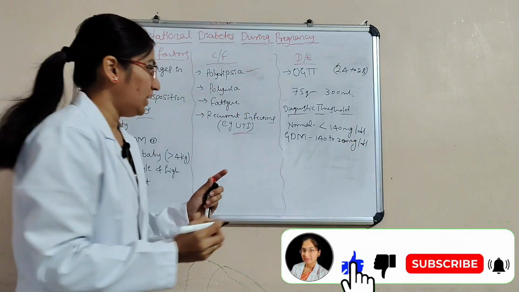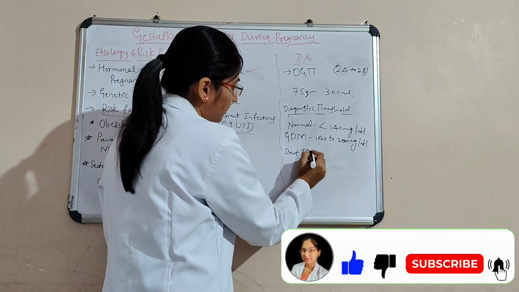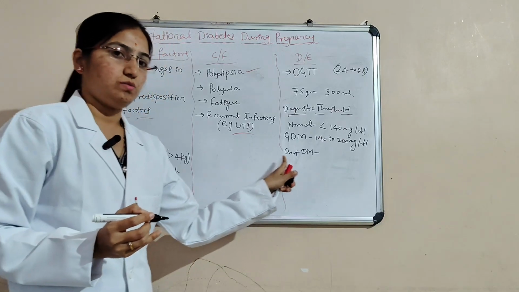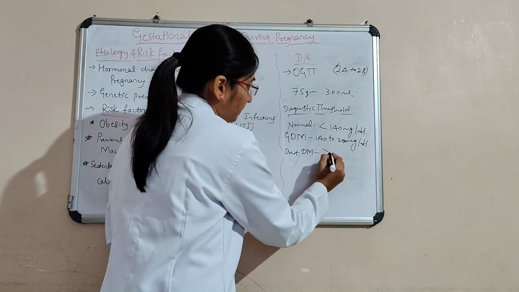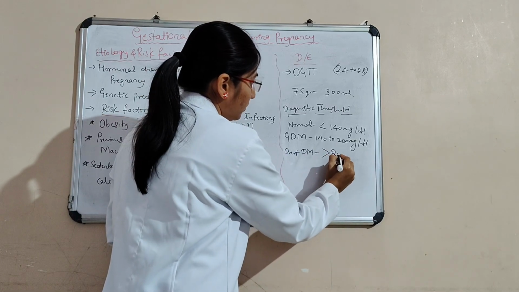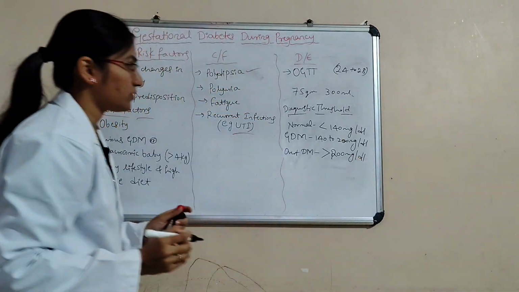After that, overt diabetes mellitus. Overt, that is advanced glucose level. Diabetes mellitus, that is greater than 200 mg per dl.